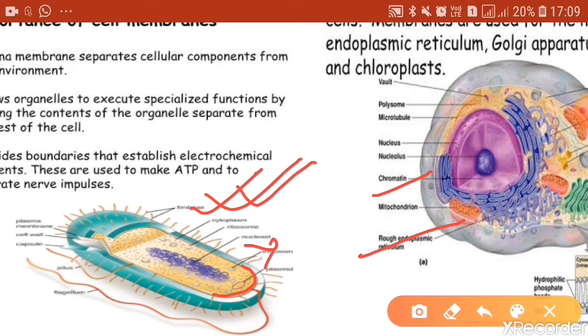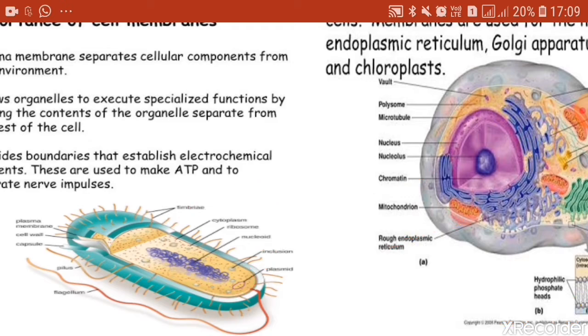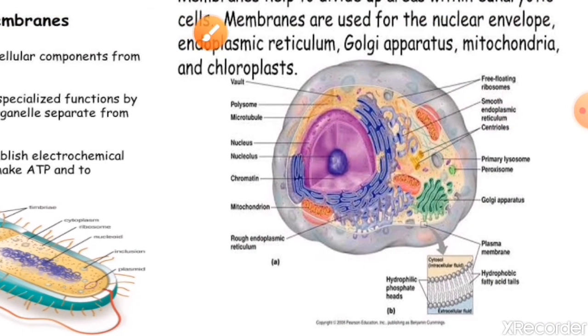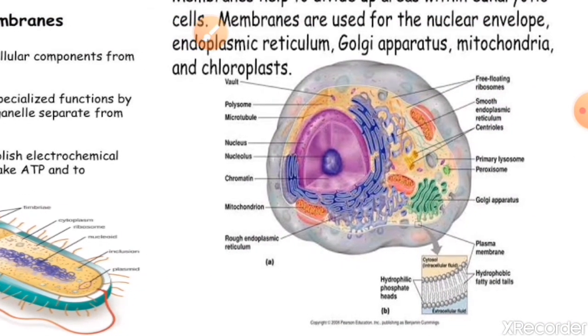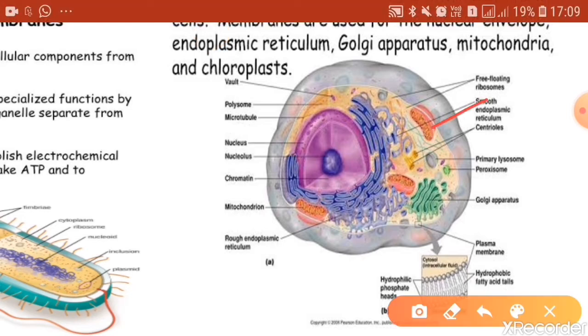So here goes the importance of membrane. It's because of these membrane-bound organelles that, as there are plenty of them, the eukaryotic cell can function quite efficiently when compared to a prokaryotic cell. A eukaryotic cell has a complex structure and a complex organization, right?